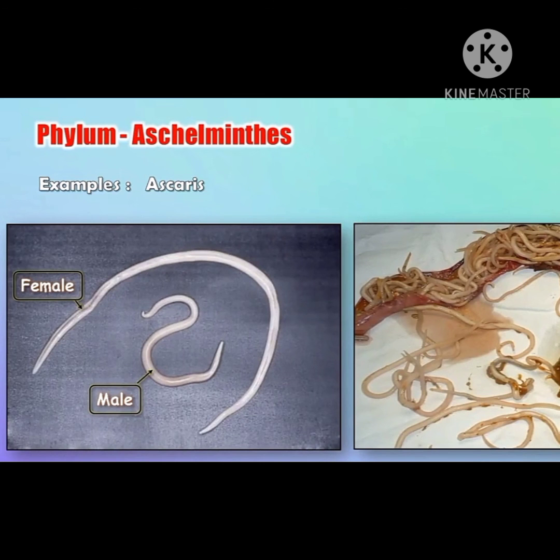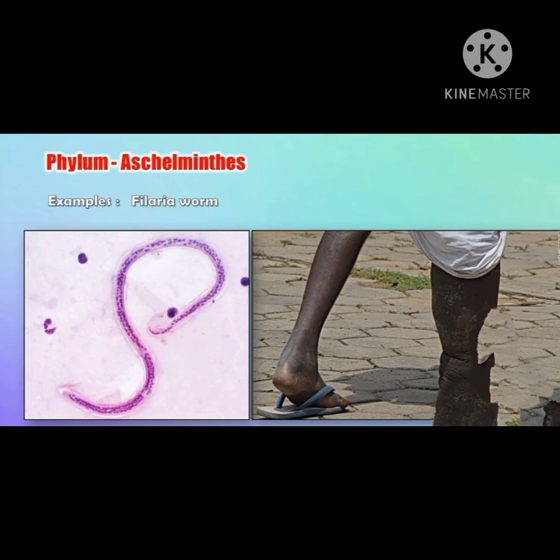Another example is filaria worm, which causes elephantiasis. It is very common in the African region. It is caused by the bite of a mosquito. It damages the lymphatic system, which produces lymph, and due to that lymph there is swelling in muscle cells.